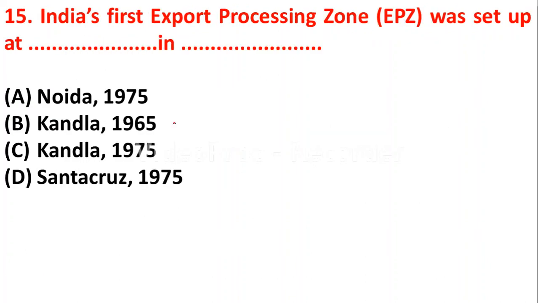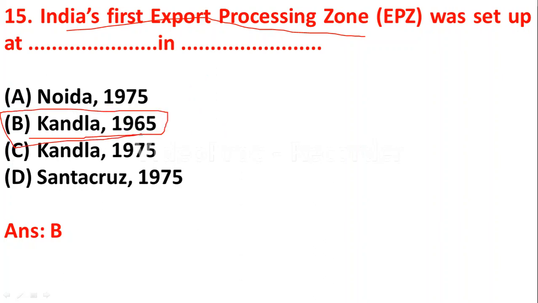So here the principal function of foreign exchange market is the transfer of purchasing power from one nation to another. Question number 15. India's first export processing zone was set up at dash in. Option A, Noida in 1975, option B, Kandla in 1965, option C, Kandla 1975. So here India's first export processing zone was set up in the year 1965 in Kandla. So option B is correct here.